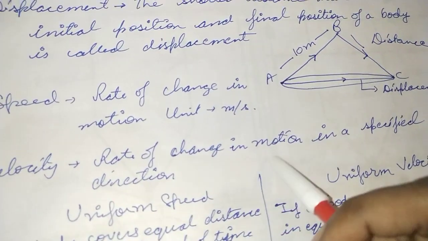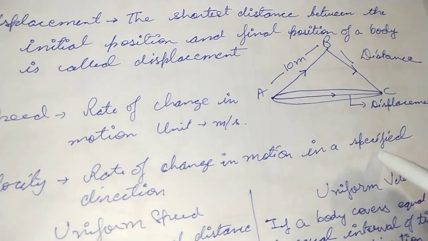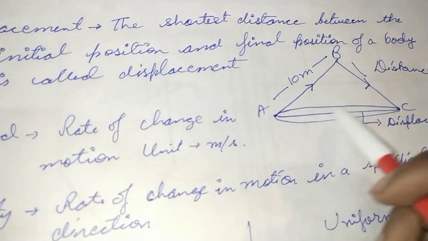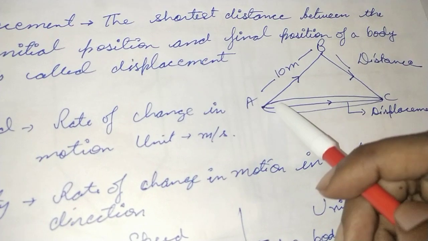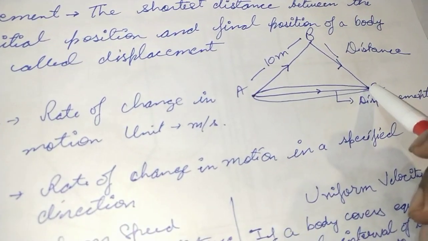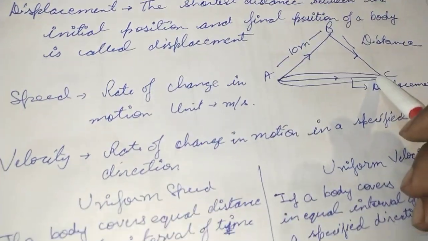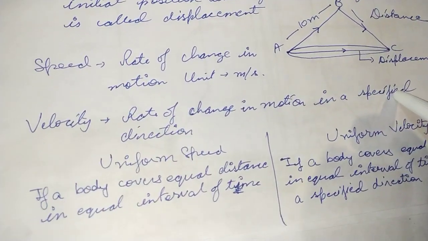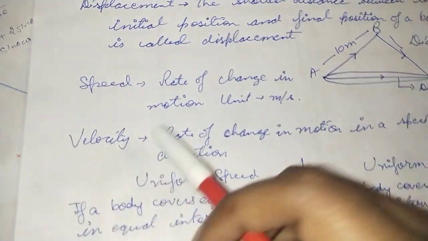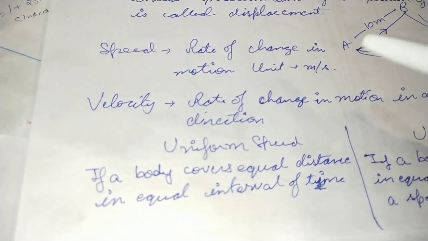Velocity will be the rate of change in displacement, we can say, because we know that displacement is considered in a specified direction. There will be only one shortest route possible. There will be multiple ways to reach from point A to point C, but the shortest route will be just one. So that is why the displacement will be just in a specified direction. So that is what velocity is. The unit will be the same for speed as well as for velocity.